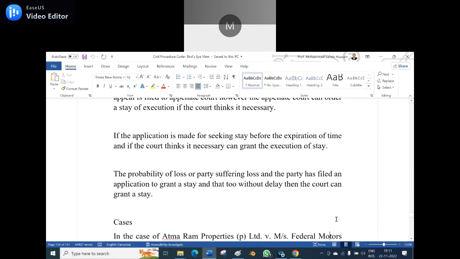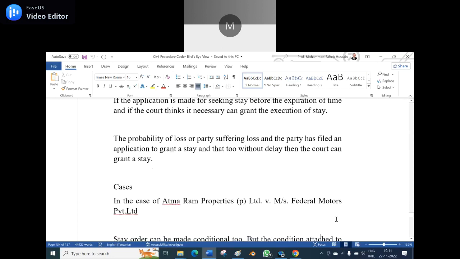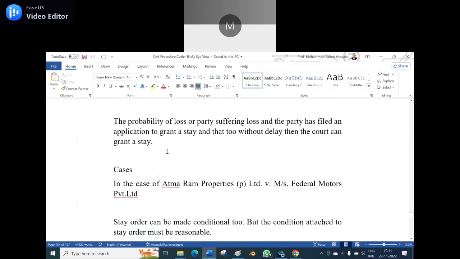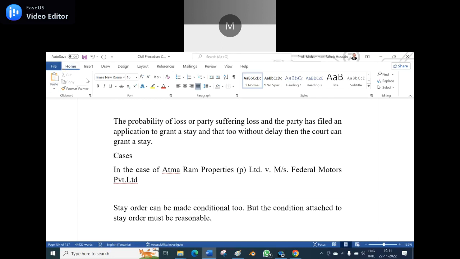Stay for the execution of a decree. Am I right? Yes, it is the same. Execution of a decree may be stayed.